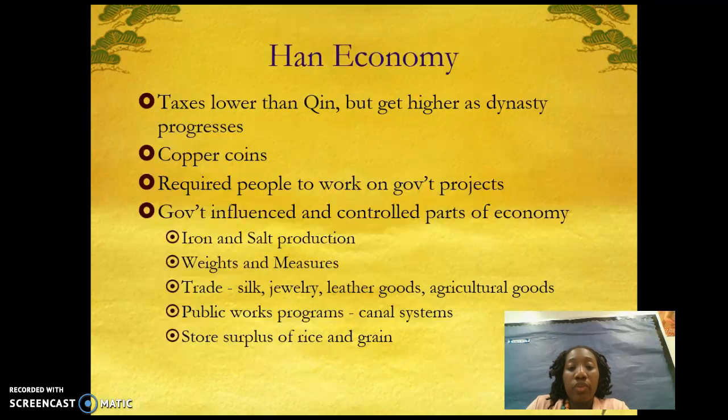Government was able to influence and control parts of the economy. You had iron, salt production, weights and measures, trade. Remember, every time we say that word trade, that's dealing with business. They were able to trade silk, jewelry, leather goods, and agricultural goods, and everybody had to work on public work programs such as the canal system, and then store surplus rice and grain.